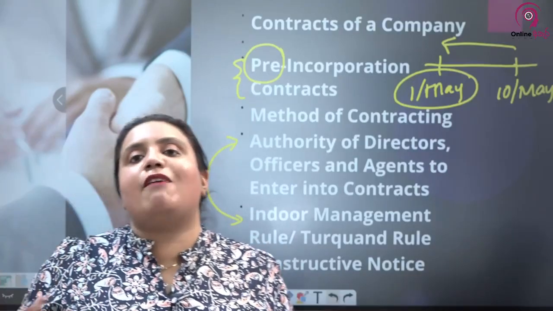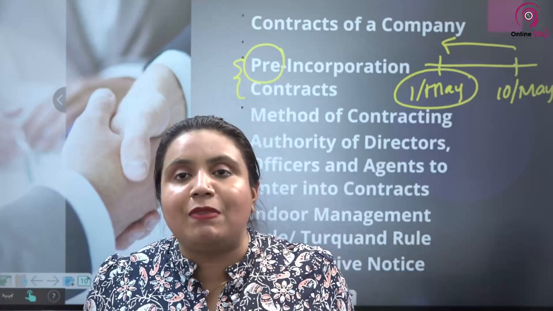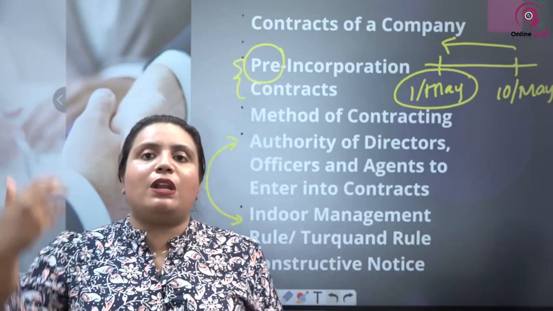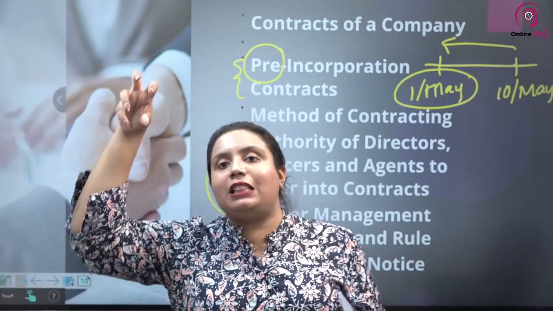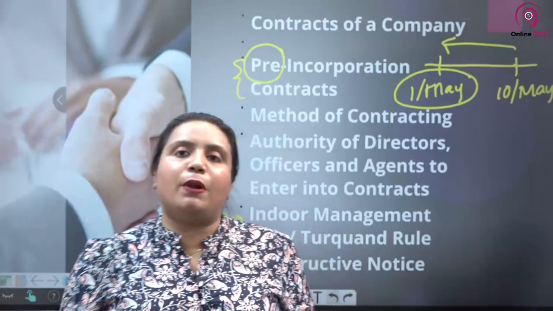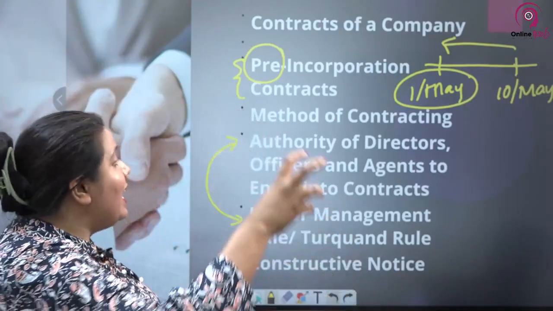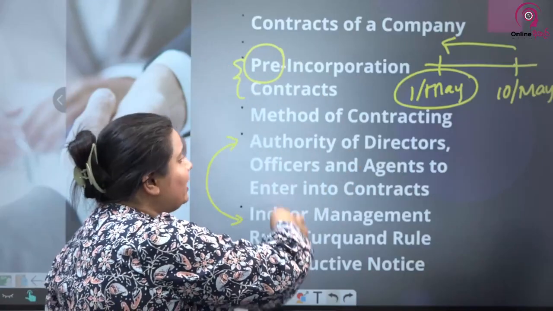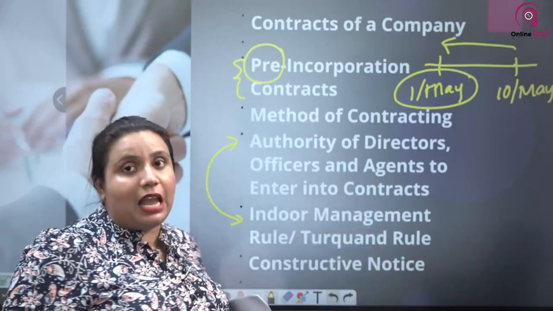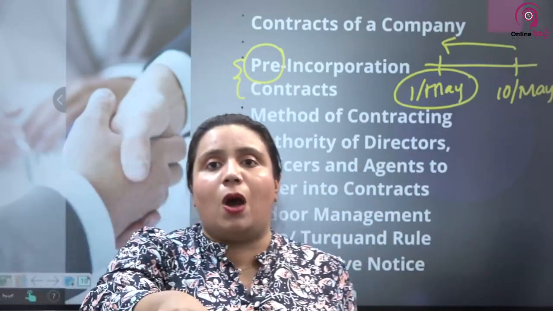The third party just has to go and represent the third party. Third parties don't have to find out if the company has given the authority in the rightful way for these people to sign on behalf of the company. Why? It's the company's responsibility, the director's responsibility, the officer's responsibility, the agent's responsibility to find out if they have the power or not.